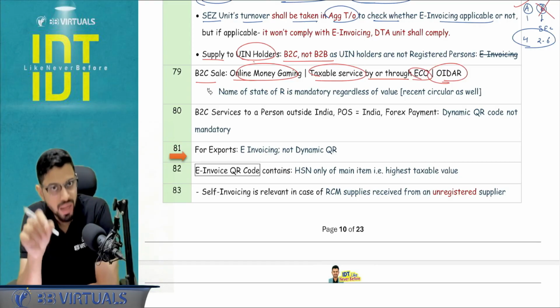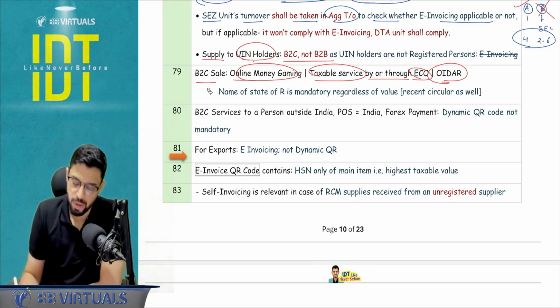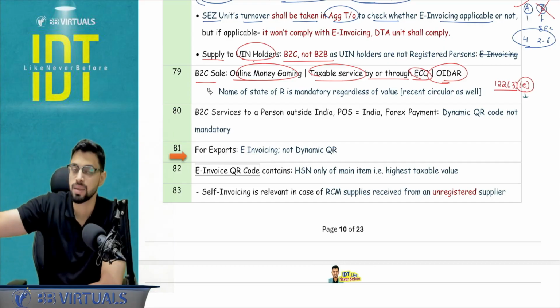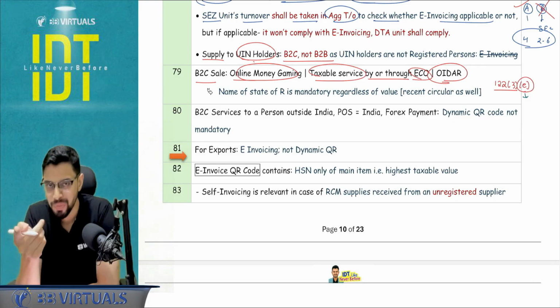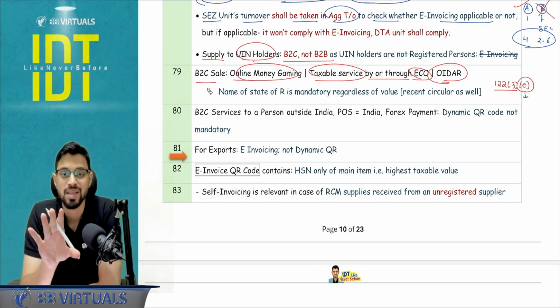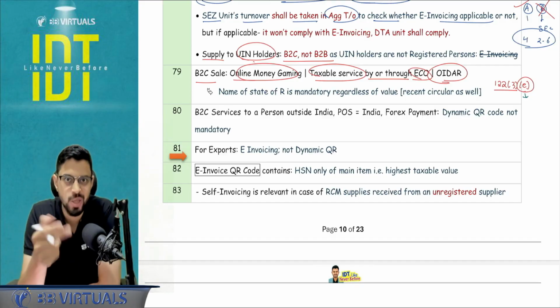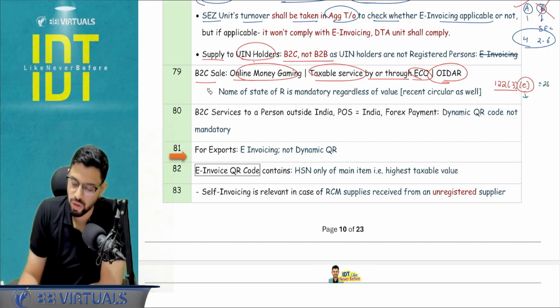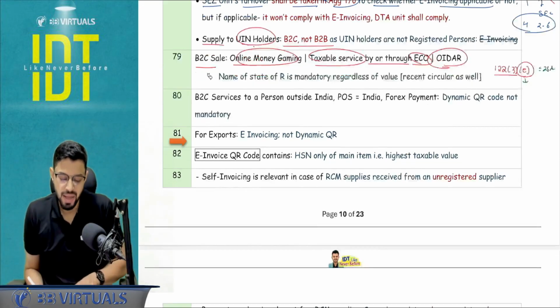And if you don't do it, then it is a non-compliance, liable to penalty under section 122, subsection 3, clause E. If you remember, 122, subsection 3, is basically 5 other offenses, right? D is the summon, you do not appear for the summon. E is this: invoice is issued but not as per law, or you do not account for the invoice in the books. Guys, I'm not saying it is an offense of not issuing invoice. You issued the invoice but it is not as per law. It will fall under 122(3)(e), where the penalty is up to 25,000 under CGST, correspondingly the same under SGST.